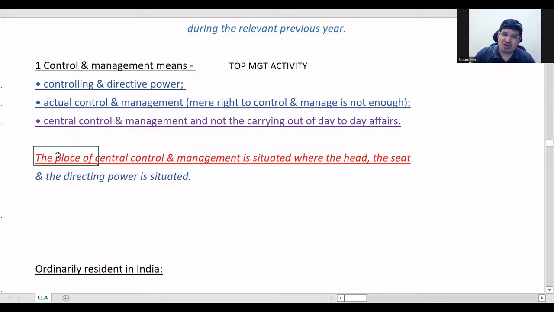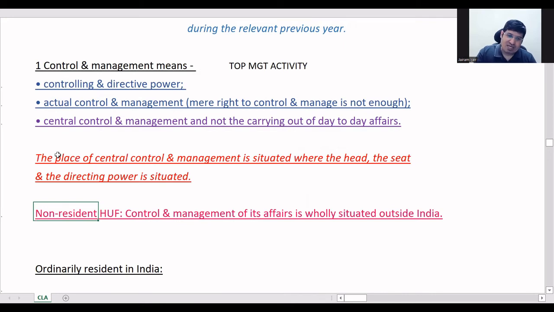Place of central control and management is situated where the head, the seat, and the directing power is situated. Correct. So basically, the person who is taking the topmost decisions, nothing more than that. Non-resident HUF: control and management of its affairs is wholly situated outside India. Because partly is coming in resident, correct? So wholly is for non-resident, it should be wholly outside India, fully outside India.